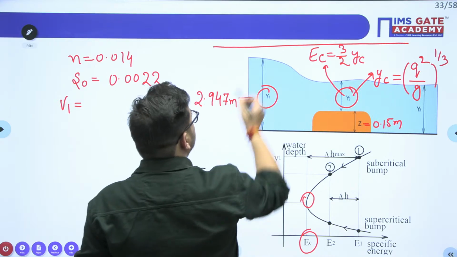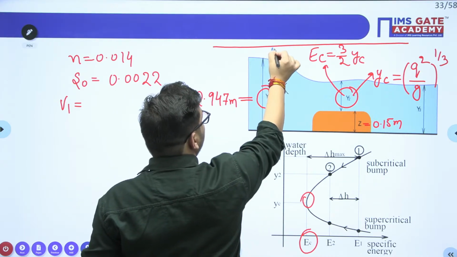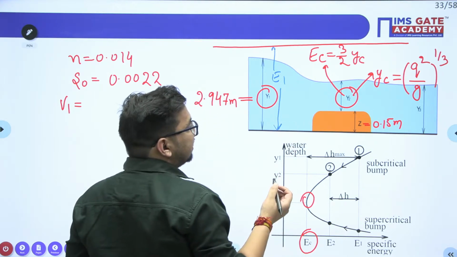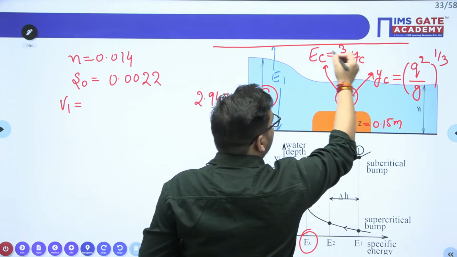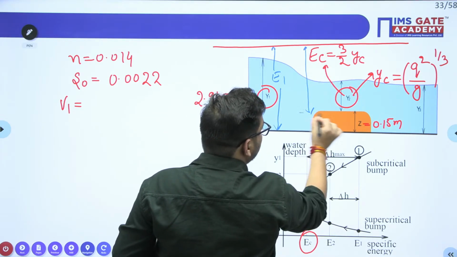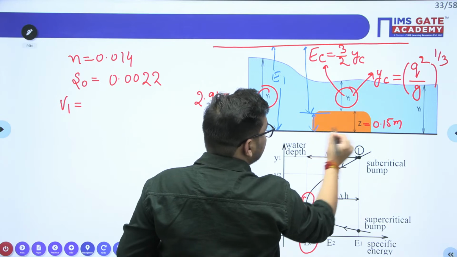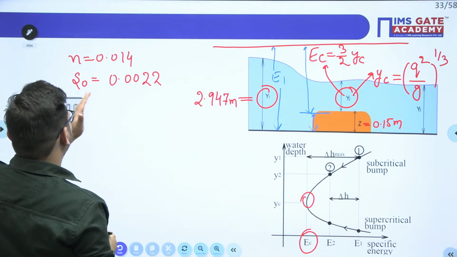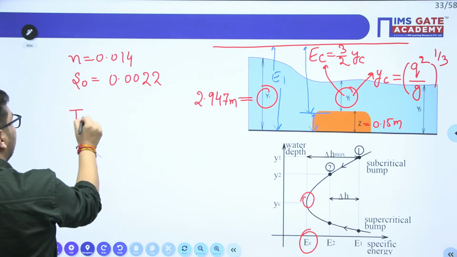This is the energy at section number 1, E1. What is the total energy at section number 2? It is E2, or you can say EC value plus this Z value, right? So the total energy at section number 1 and section number 2 will be the same.